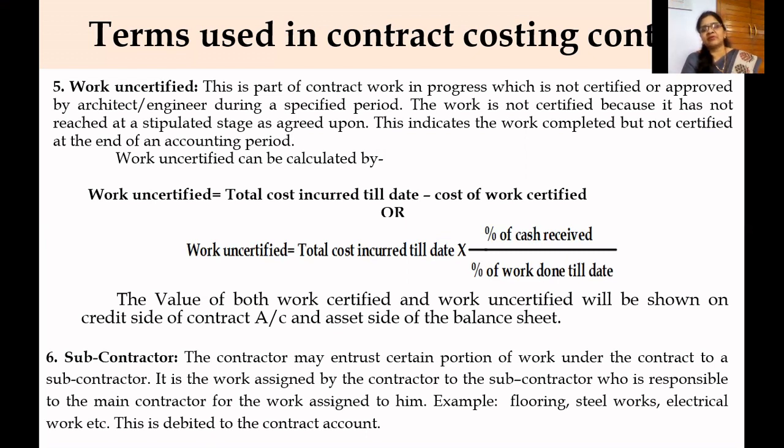These people are called subcontractors. Subcontractors do the work as per the instruction given by the contractor, and whatever cost is incurred by them is debited in the contract account. So this is about subcontractors.